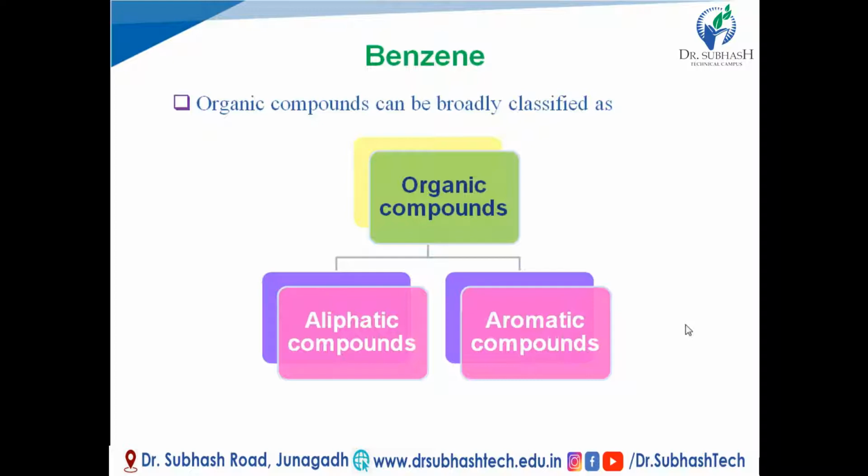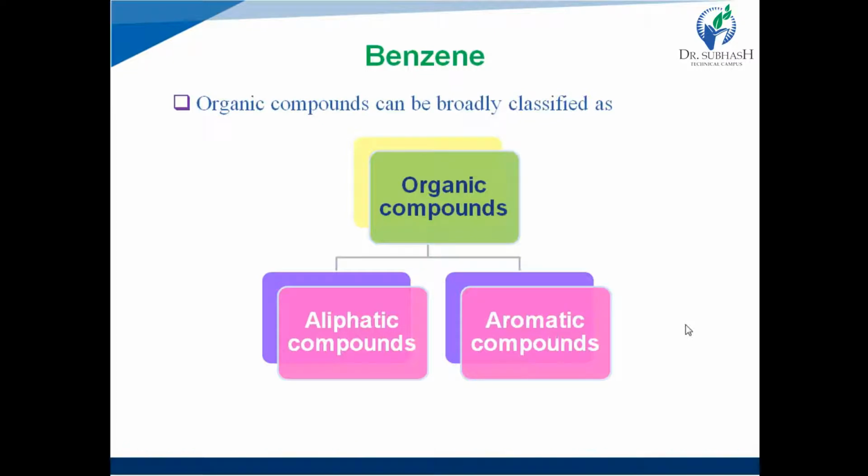So, what is aliphatic compound? Open chain organic compounds or hydrocarbons are known as the aliphatic compounds, right? And aromatic compounds are the benzene and structures resembling benzene, known as aromatic compounds, right?